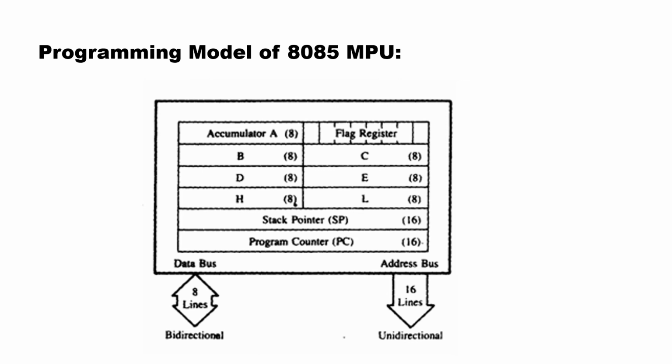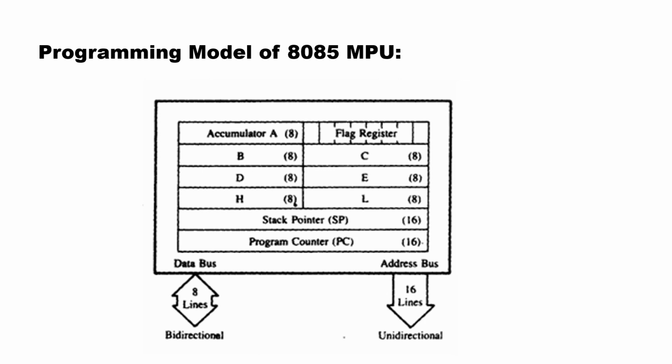First, let us speak about the bus. It uses both an 8-bit as well as a 16-bit bus. The 8-bit lines are my data lines and the 16-bit lines are the address lines, which are unidirectional. The microprocessor also uses both 8-bit as well as 16-bit registers for performing any operation.